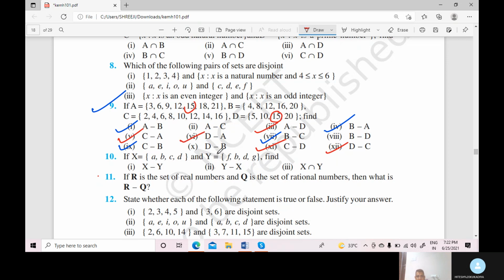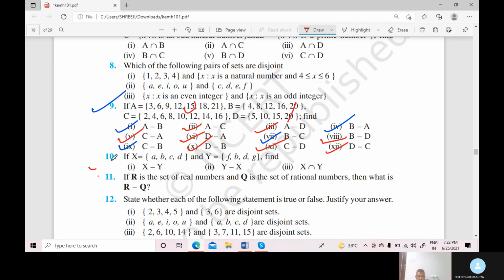Then D minus A is 5, 10, 20. Okay. A minus C was remaining, and it is completed. Now we discuss B minus D. Which are the common elements of B and D? 20 is common, only 20. Now write B minus D: 4, 8, 12 and 16. And D minus B is 5, 10, 15.